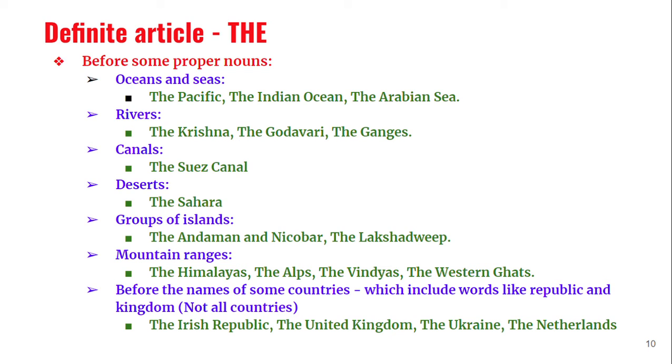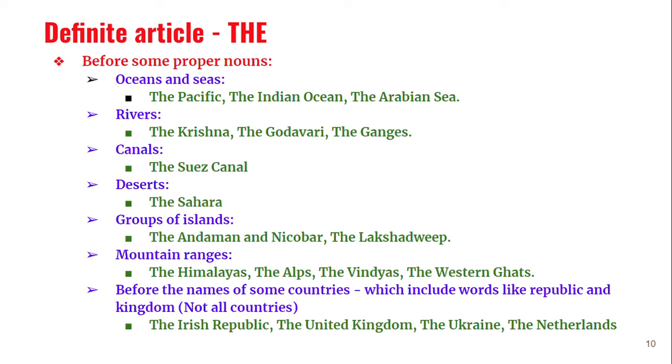Usually, before the names of countries, we don't say the India. I live in India, that's all. I don't say I live in the India, but I can say I live in the United Kingdom. I live in the US, United States. When we have words like republic and kingdom, and abbreviations like the US, we use the. For example, the Irish Republic, the United Kingdom, the Ukraine, the Netherlands.